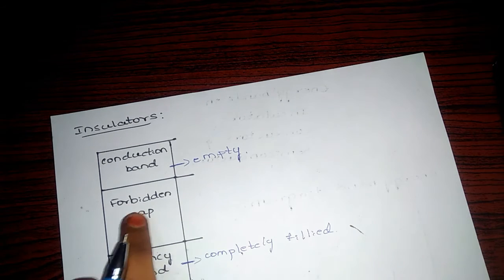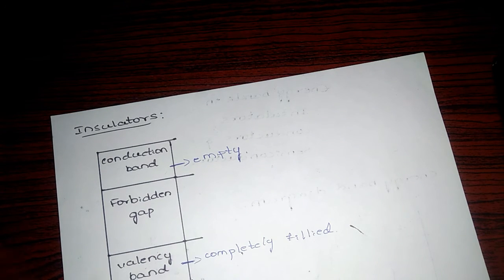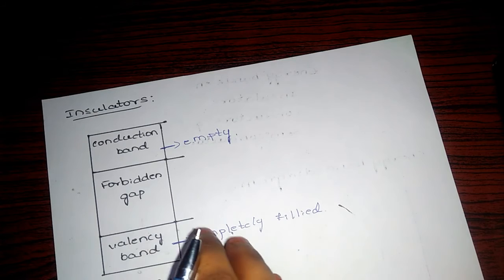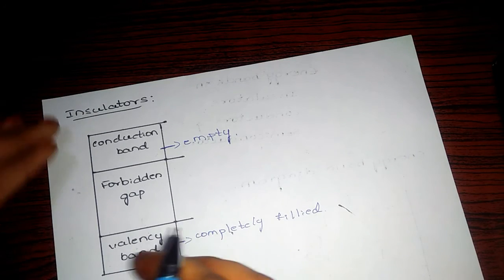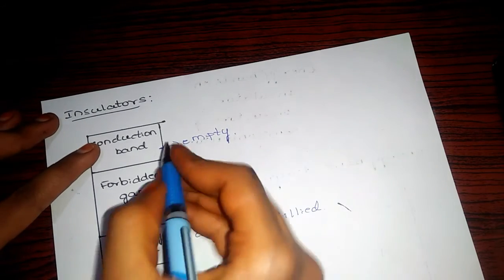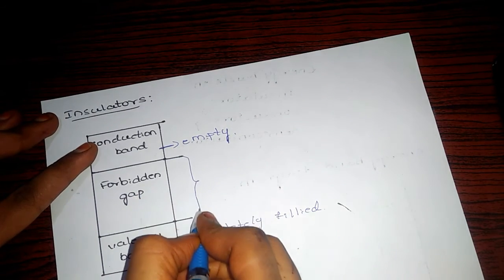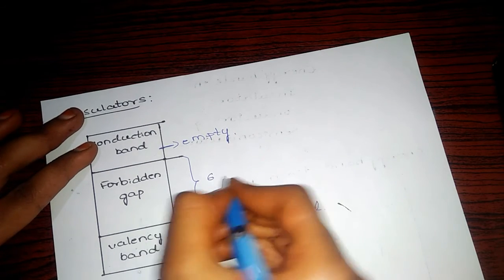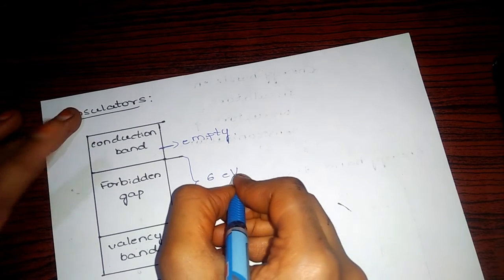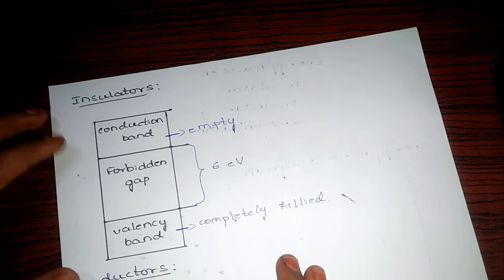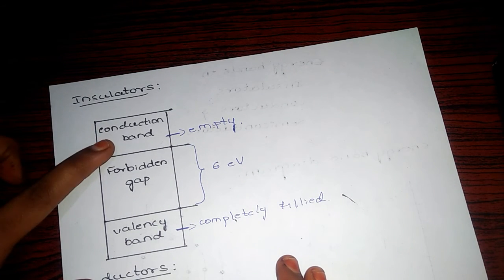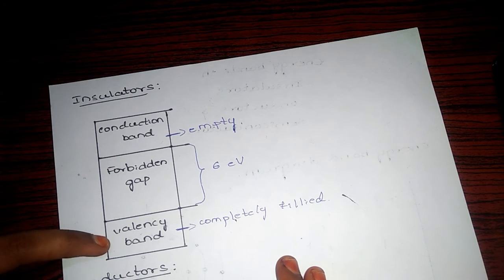Of course, we can knock out electrons from this completely filled orbit by applying a very large amount of energy, that is 6 electron volts, to get electrons from the valency band to the conduction band.